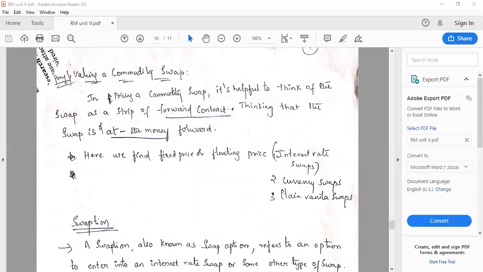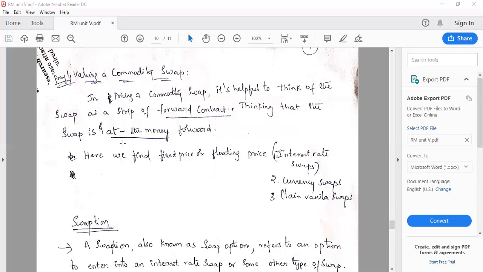Okay, in pricing a commodity swap, it helps to think of a swap as a forward contract, thinking that it is at the money. We all know what is in the money, what is at the money, and what is out of the money. So in the money means the cash flows are positive, at the money is if the cash flows are neutral, out of the money is if the cash flows are negative, meaning the profits are negative over here.